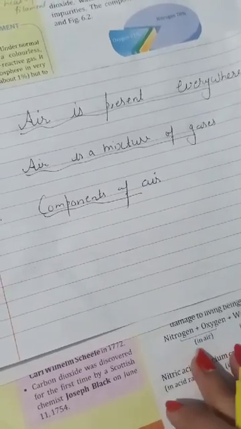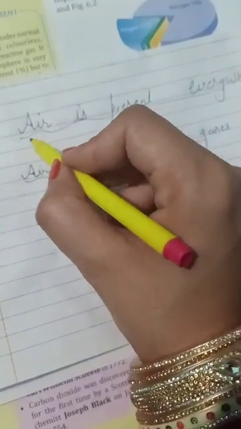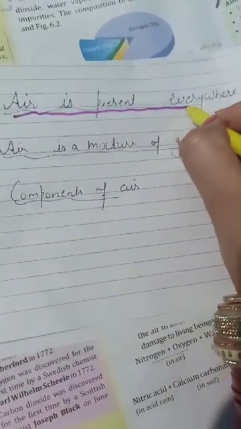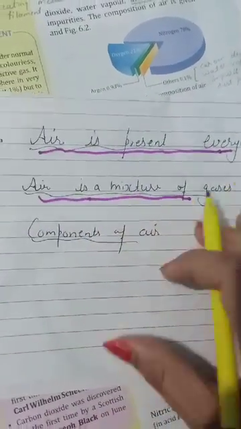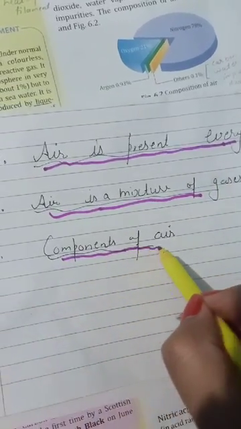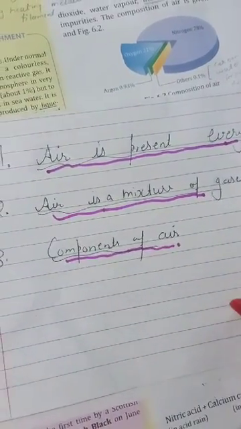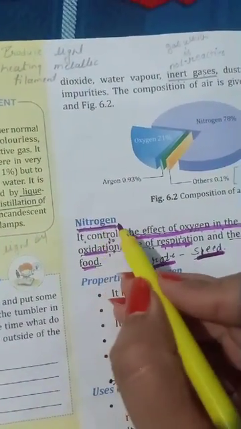Welcome back to my second video. In the first video, video part 1, we studied that air is present everywhere. Air is a mixture of gases, and components of air or constituents of air. In this video, we are going to study nitrogen in detail.